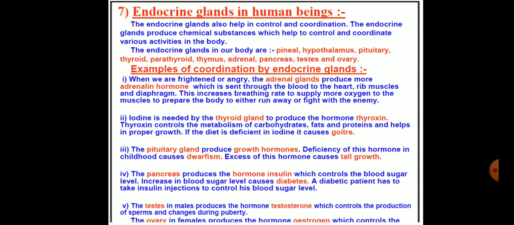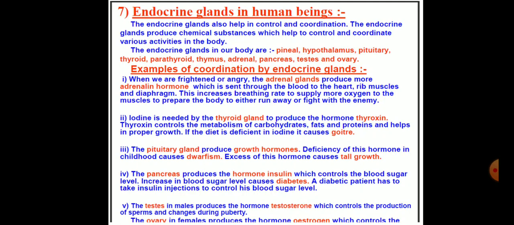The adrenal cortex secretes many hormones. One of these is known as cortisol. It regulates the rate of metabolism and the concentration of salts in the blood. The adrenal medulla secretes three hormones, namely adrenaline, noradrenaline and dopamine.